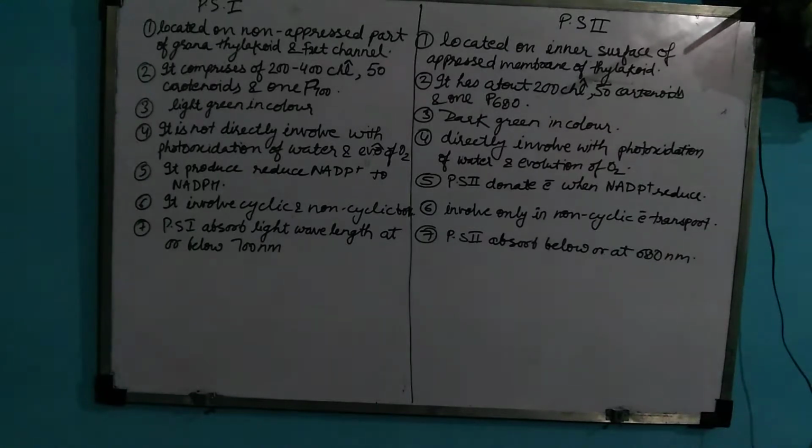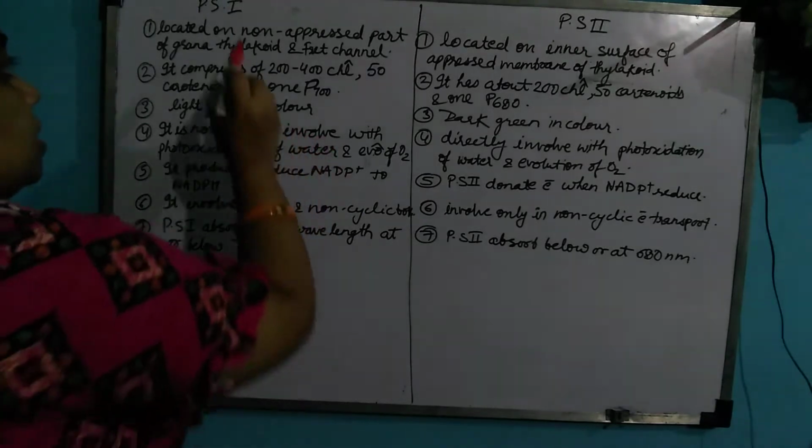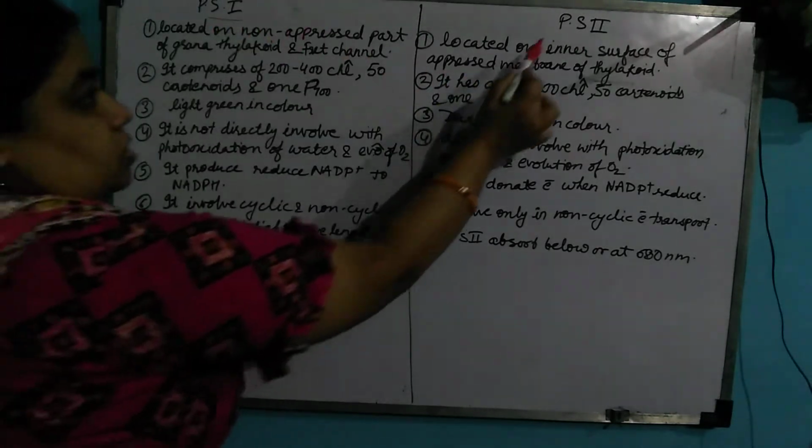Dear students, in this video we will discuss photosystem 1 and photosystem 2. After this video we will discuss the electron transport system with the help of PS1 and PS2, so that all the points will be clear to you. As we are discussing the photosynthesis part, first is photosystem 1 and photosystem 2.